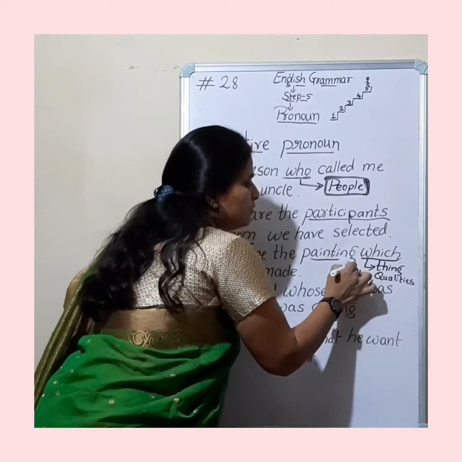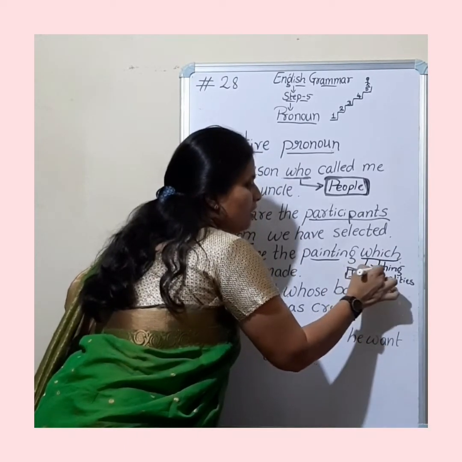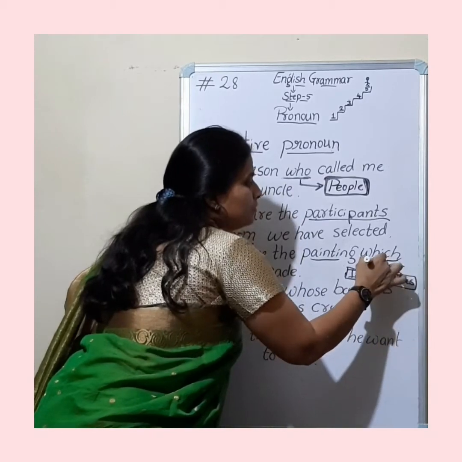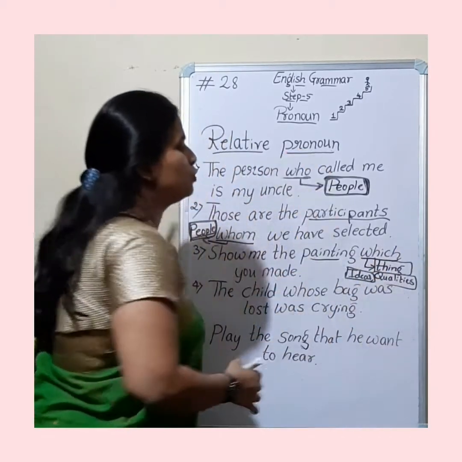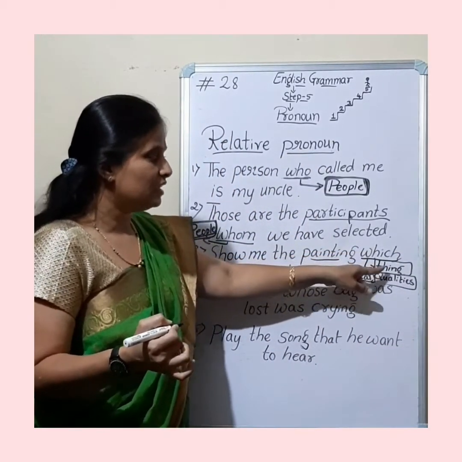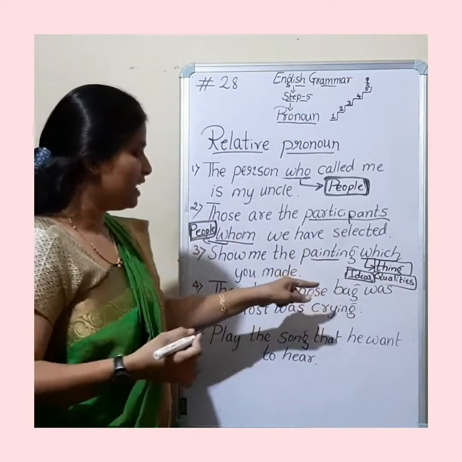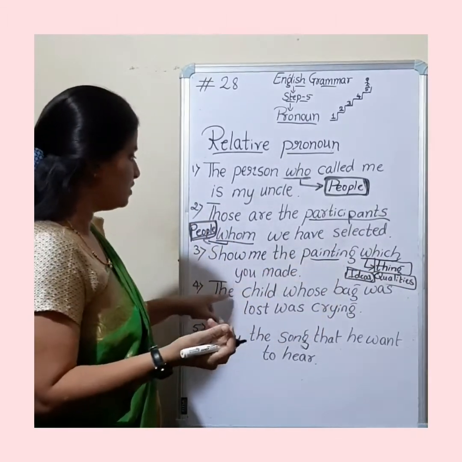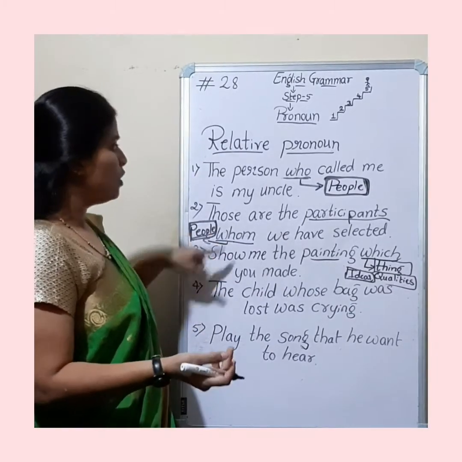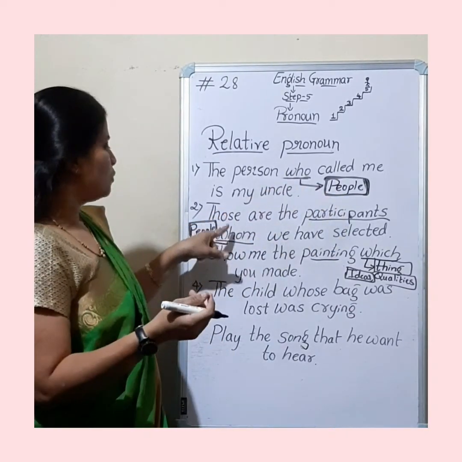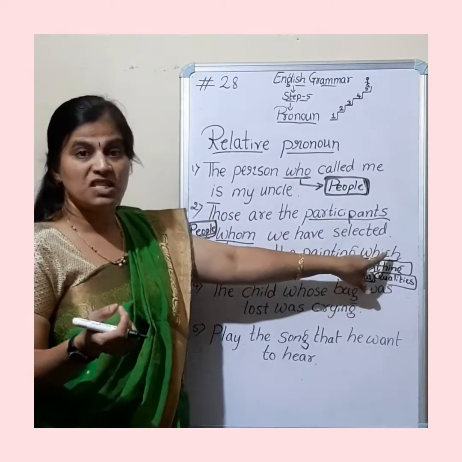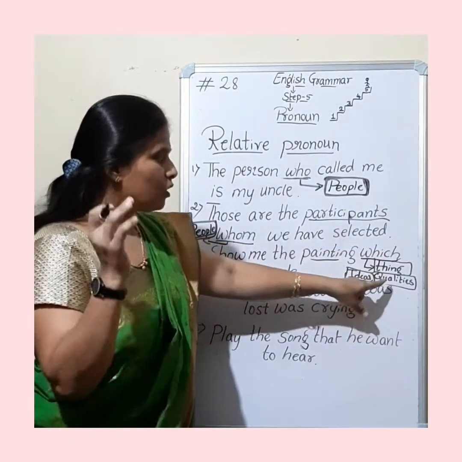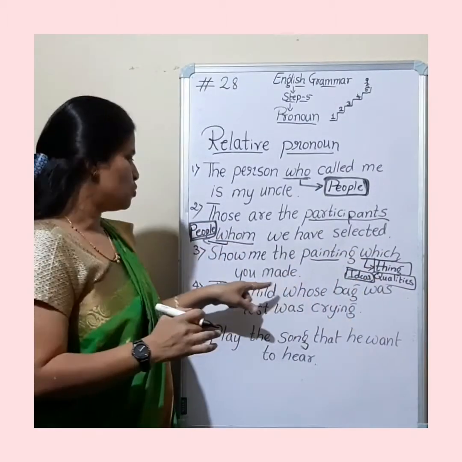Okay, so you can just have a look over. This, which can be used for things, qualities or ideas. Let's have a look over now the next sentence. So who is used for people, whom is used for people, whereas which can be used for anything or any quality or any idea also.